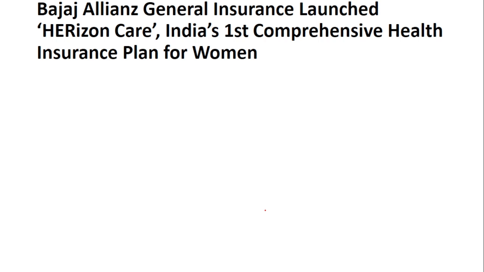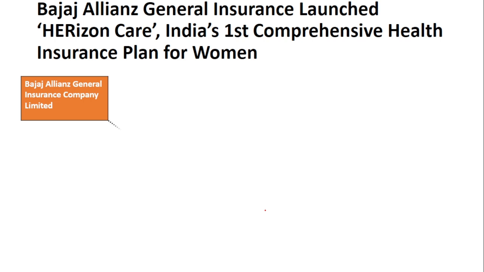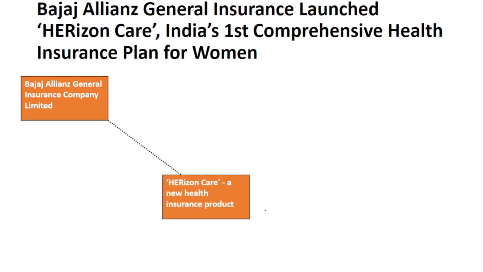The next news is about an insurance plan. This has been launched by Bajaj Allianz General Insurance Company. The insurance product name is Horizon Care. From the name itself you can guess that it is exclusively for women. This is the first comprehensive health insurance plan for women. That is why Horizon Care.